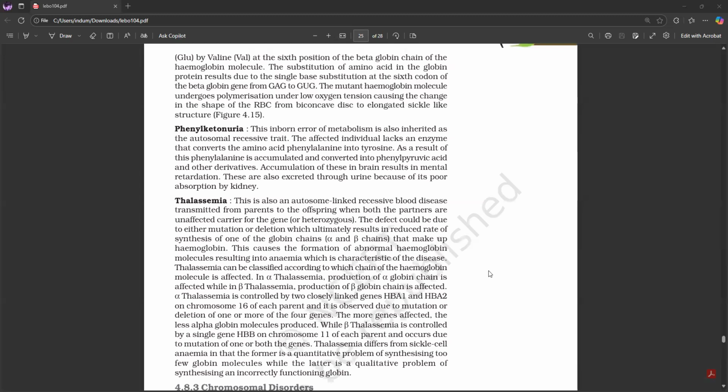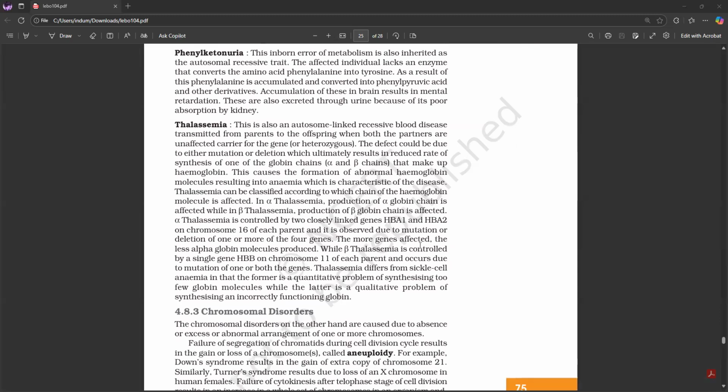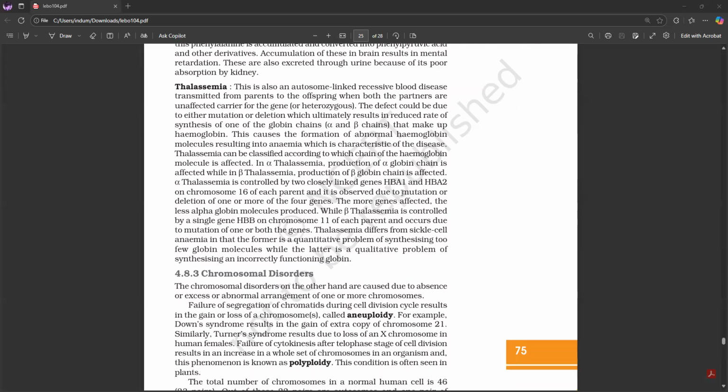Phenylketonuria. This inborn error of metabolism is also inherited as an autosomal recessive trait. The affected individual lacks an enzyme that converts the amino acid phenylalanine into tyrosine. As a result of this, phenylalanine is accumulated and converted into phenylpyruvic acid and other derivatives. So, accumulation of these in the brain results in mental retardation. These are also excreted through urine because of their poor absorption by the kidney.